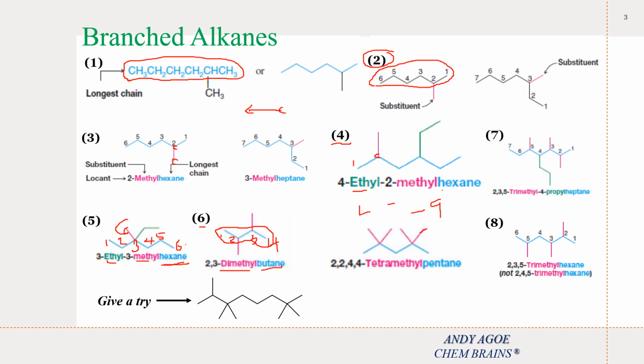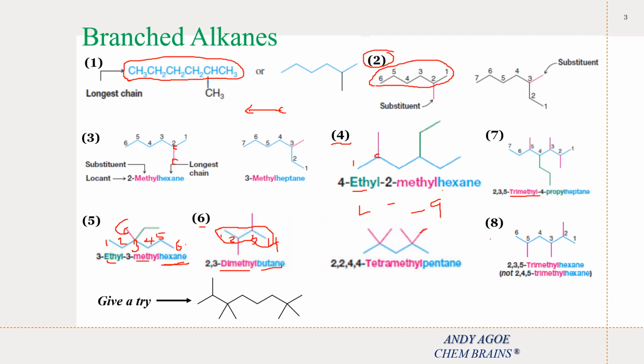Great. So we say 2,3,5-trimethyl-4-propylheptane. If we choose numbering in the reverse direction, we will have the highest possible count of the substituent, which is not preferred.